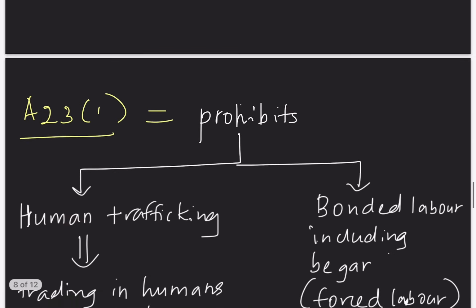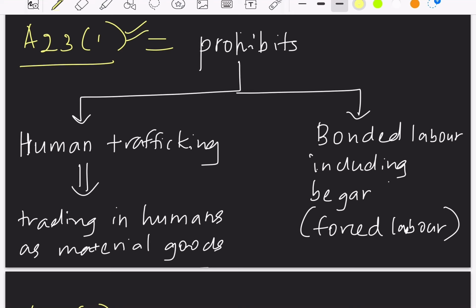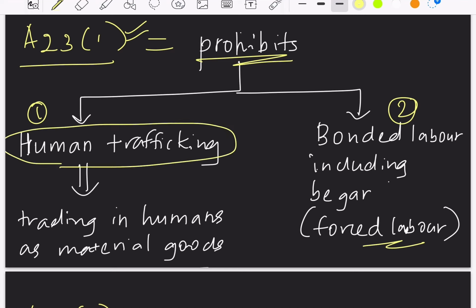Firstly, Article 23. Article 23 has got 2 clauses. Article 23 clause 1 is prohibiting, that is it is banning or it is saying no to 2 things. First is human trafficking and the second is bonded labor including beggar, that is the forced labor. So here the meaning of human trafficking is to be understood. Human trafficking means trading in humans as material goods. It is simply nothing but buying and selling of humans like material goods. So it is prohibiting this human trafficking.